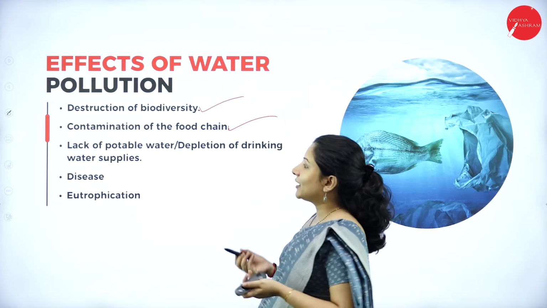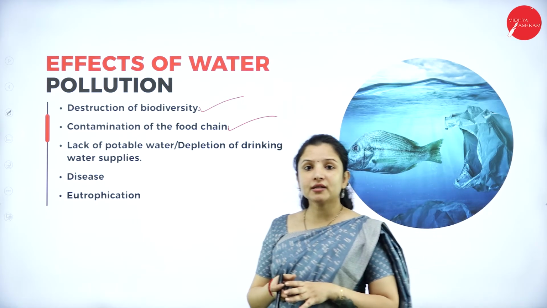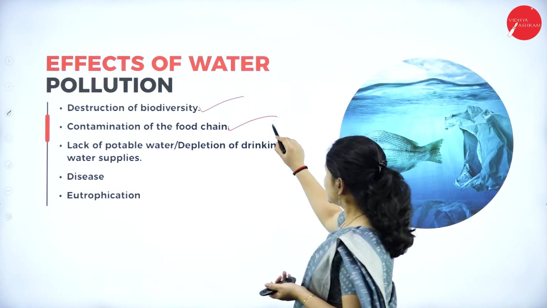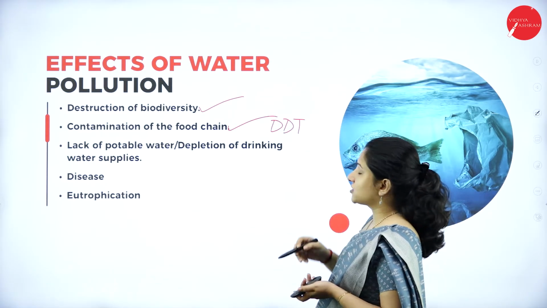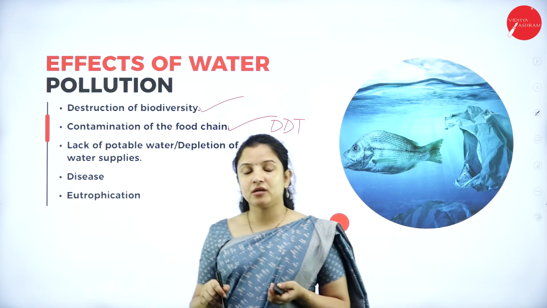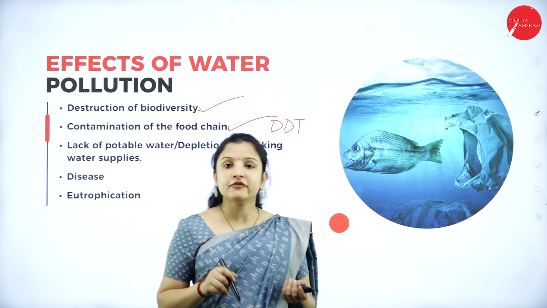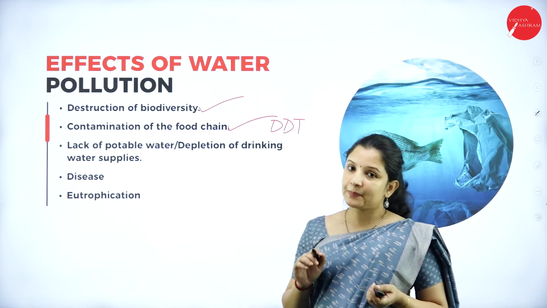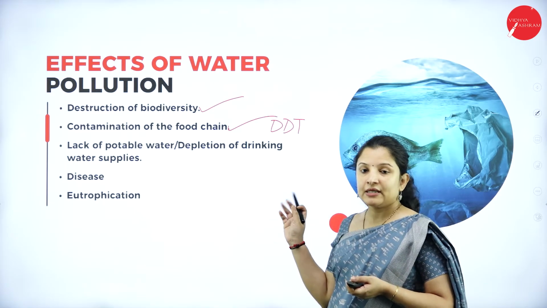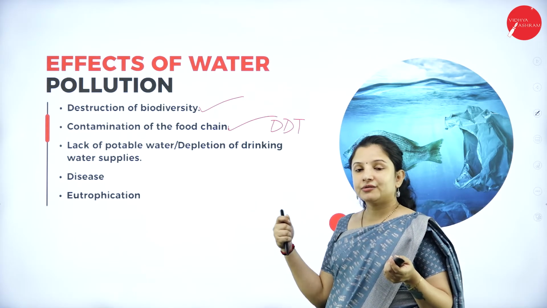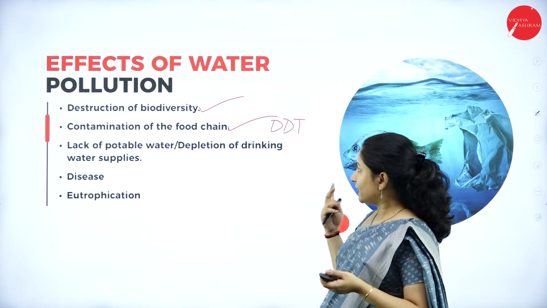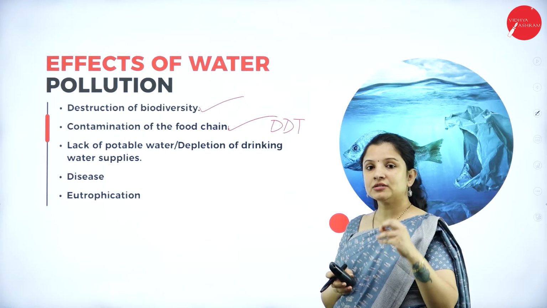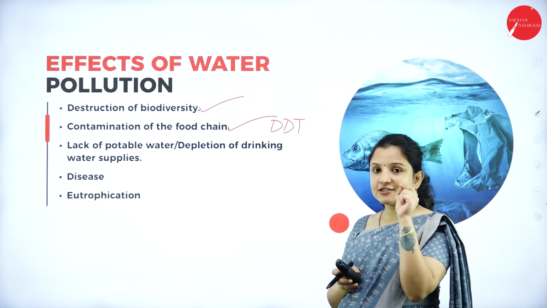Next is, as I told you, contamination of the food chain. How can it contaminate the food chain? There was a chemical which was called DDT. This DDT was usually used in agriculture, but now it is actually a banned chemical. Why? Because it causes a lot of health issues in human beings. That is why it is banned. Though it is banned, still people are using it as a mosquito repellent, to spray so that the mosquito larvae get killed. So this DDT, if it enters into the water, it will be a very small quantity.